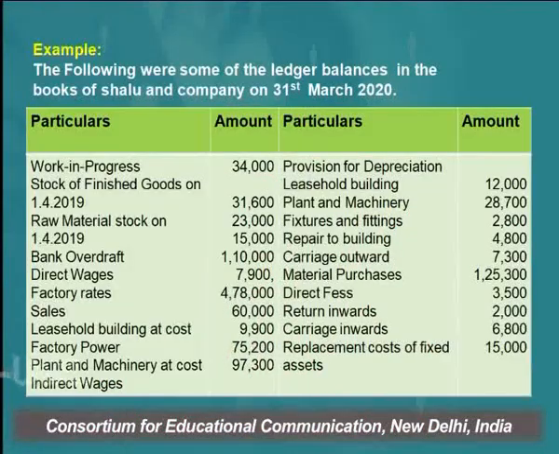This is the transportation cost which is incurred on the purchases. Since we are showing purchases in the manufacturing account, any transportation cost which is incurred on the purchases will be shown in the manufacturing account itself. Replacement cost of fixed asset, this won't be shown in the manufacturing account. So first of all, you need to segregate all the items which are given in the question. Those items which will come in the manufacturing account will be posted in the manufacturing account only.